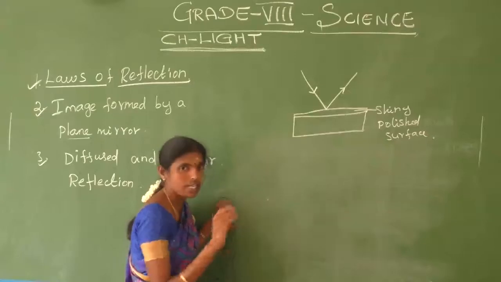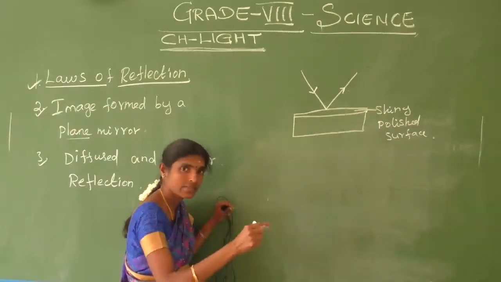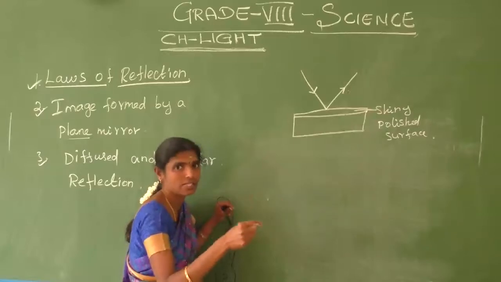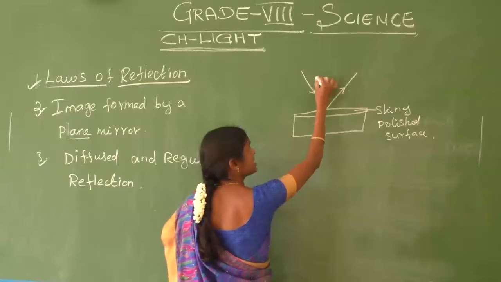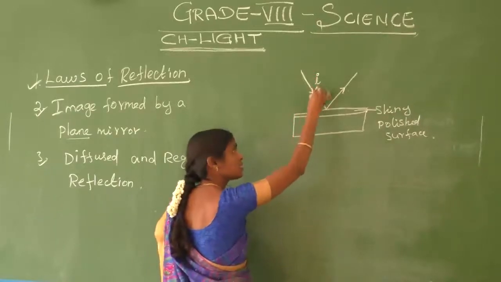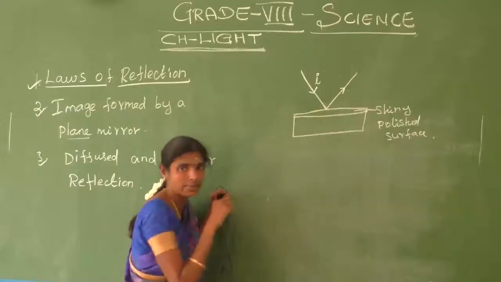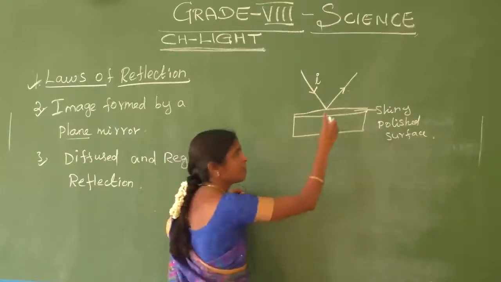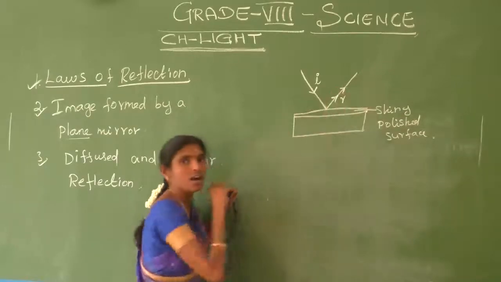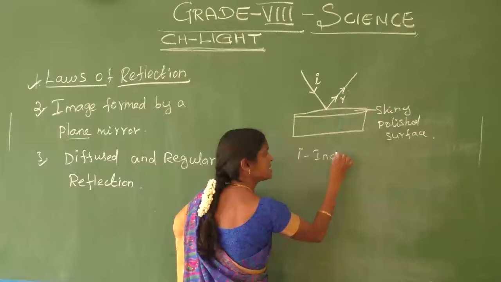That is called reflection. The ray we pass on the surface of the object is called the incident ray, I. Then the light bouncing back from the surface is called the reflected ray. Here, I is the incident ray.